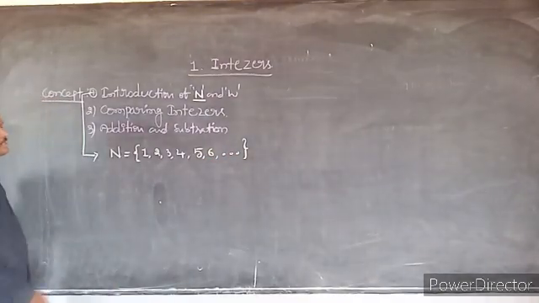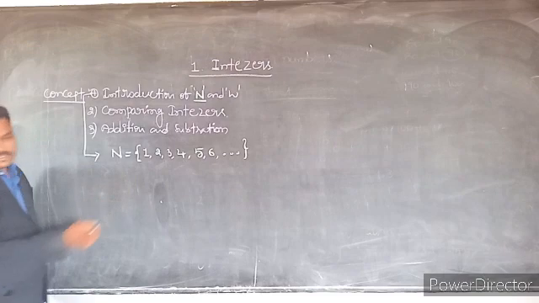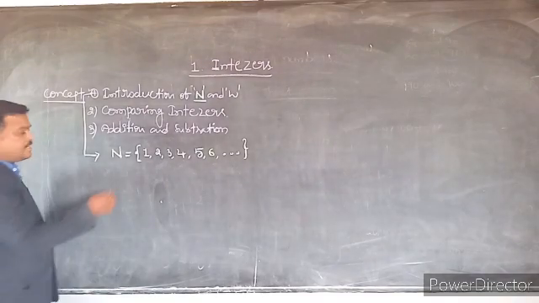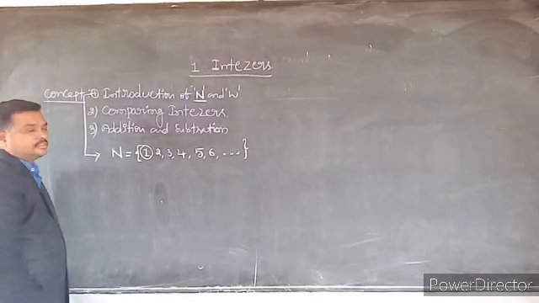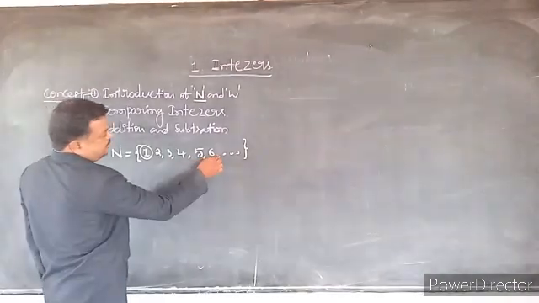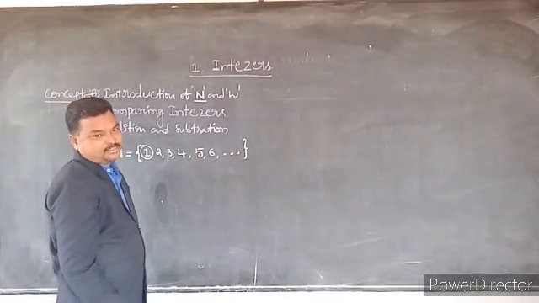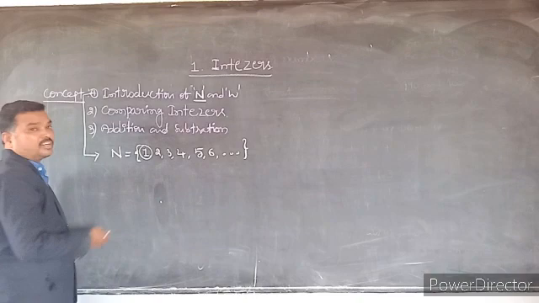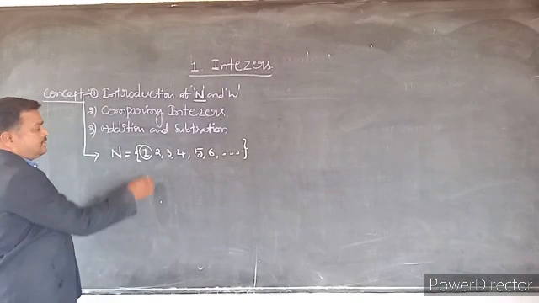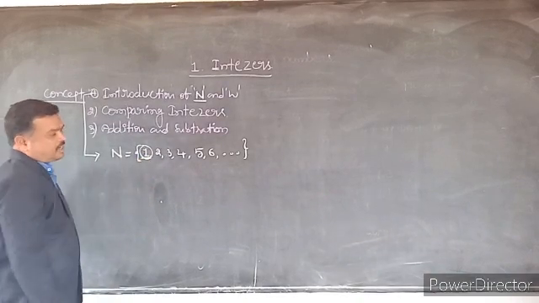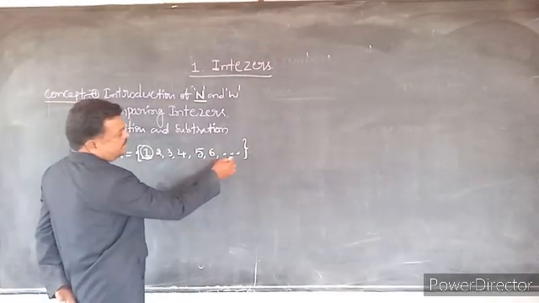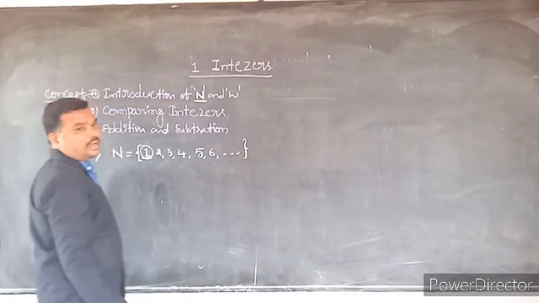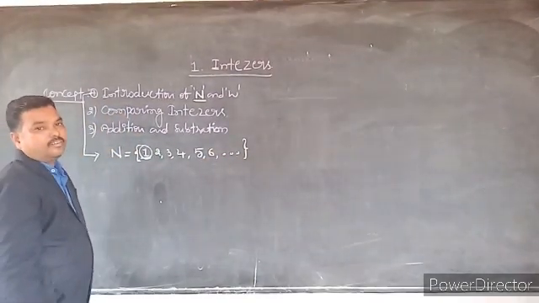It means the smallest natural number is 1, and the greatest natural number is undefined, because we can't find it.